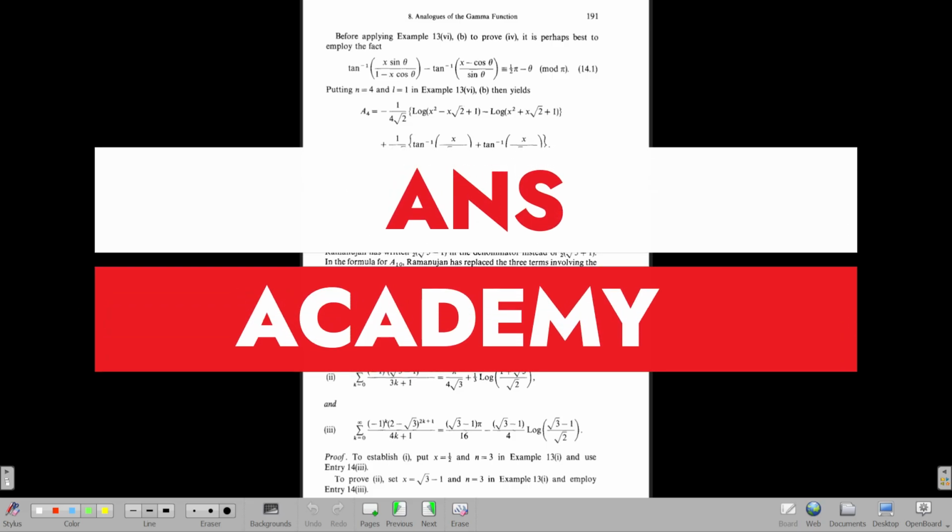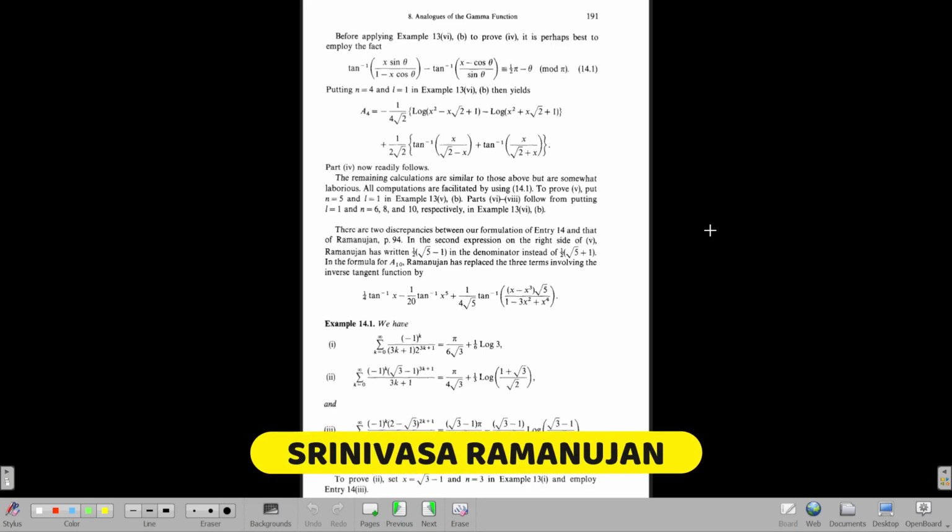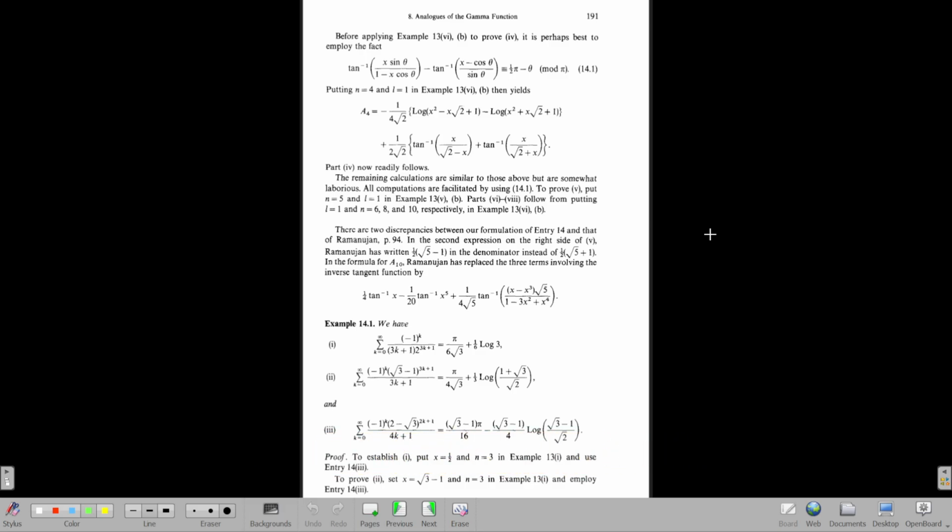So today is 22nd December, which is the birthday of Srinivasa Ramanujan, the one and only genius of India. And of course, he was a mathematical prodigy. In this video, we're going to look at some of his works from some pages of his lost notebook, which are actually available to read for free on Google. We will take some of the excerpts from that and try to understand what he actually did.